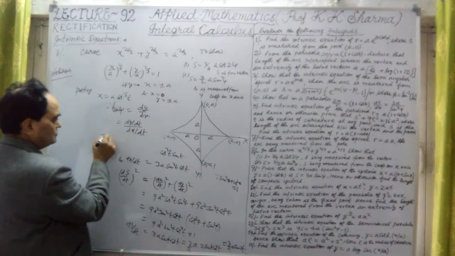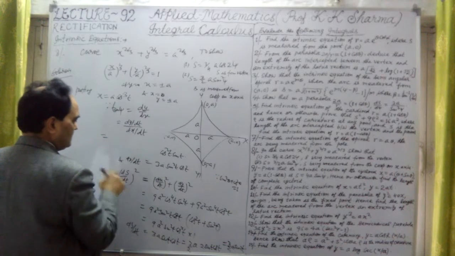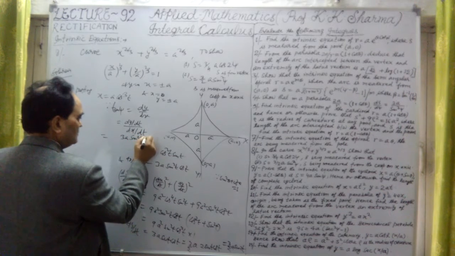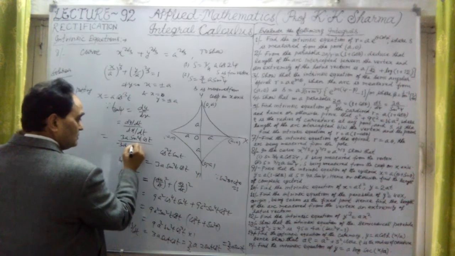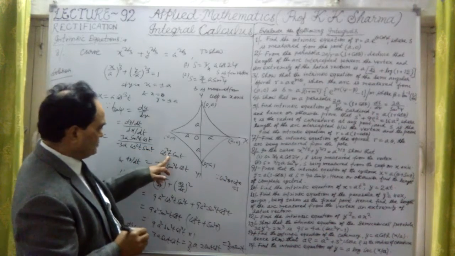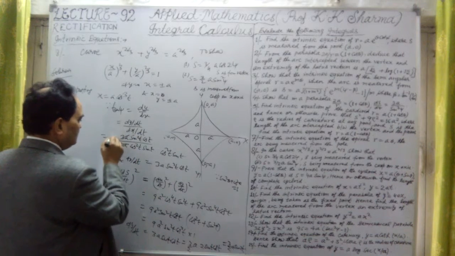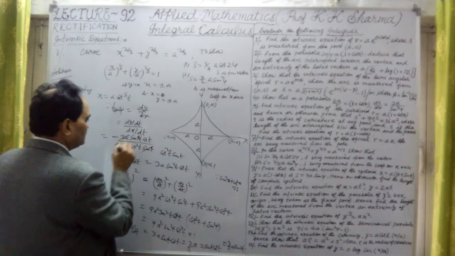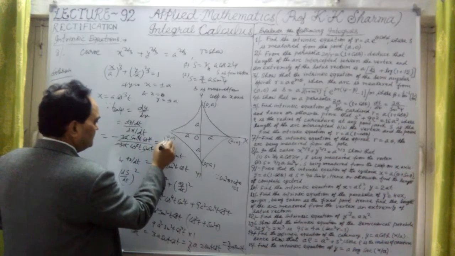Now if I substitute those values, dy dt is 3a sin square t into cos t divided by minus 3a into cos square t into sin t. Okay, this value was of dx dt.